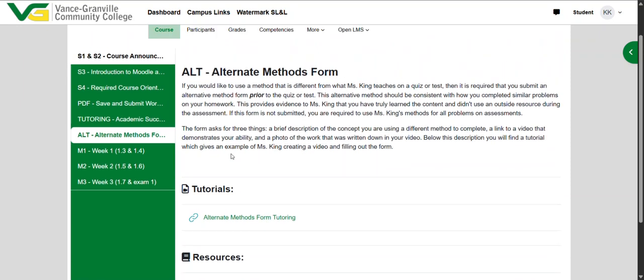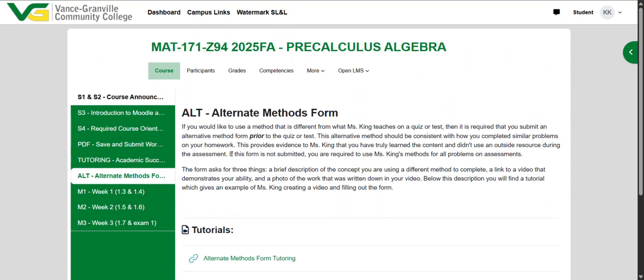The reason I do this is because students who use Google or ChatGPT to look things up on the day of the test typically do it a slightly different way every time, because they never learned it. They're only copying down what they see online. If I see that from you, that's an indicator that an outside resource has been used, and I will flag you for potential cheating. I just want to be as transparent as possible from the beginning about what my expectations are.